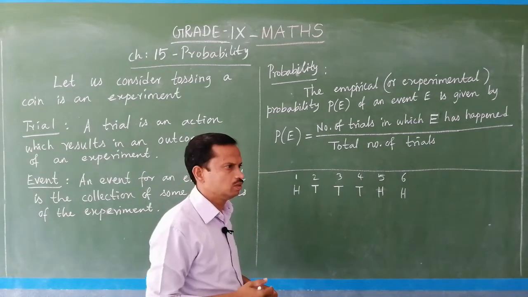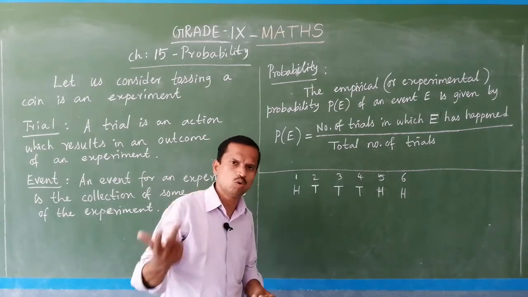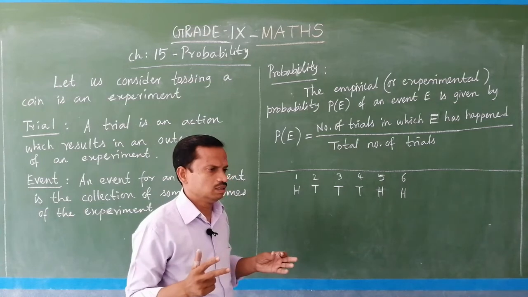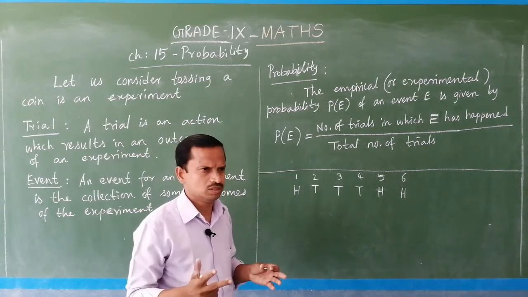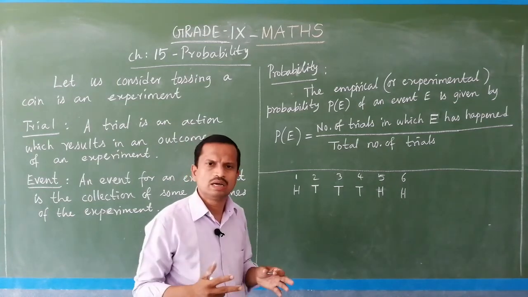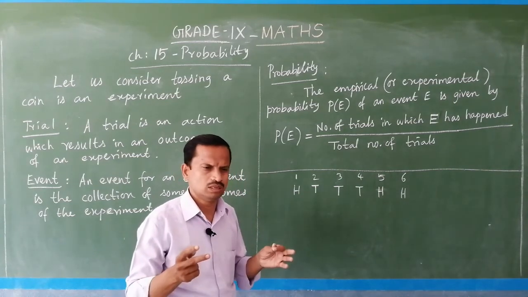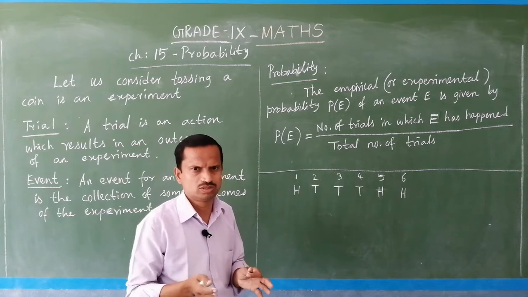So like that, at one time or two times you may get the same outcome, but if you see more and more trials, then the chances of getting head or tail become closer.